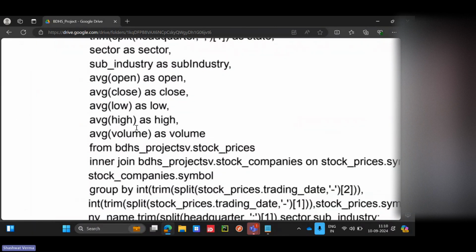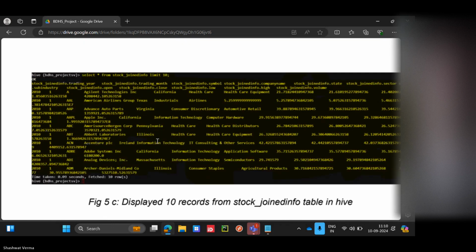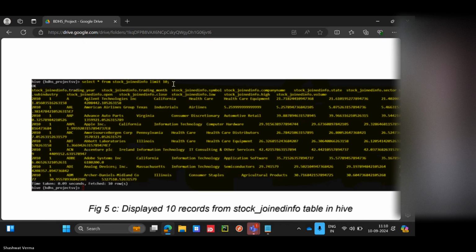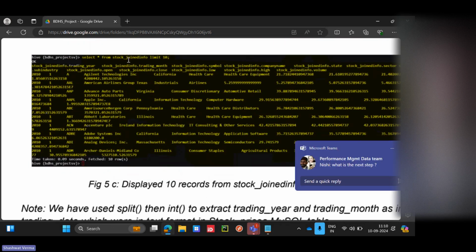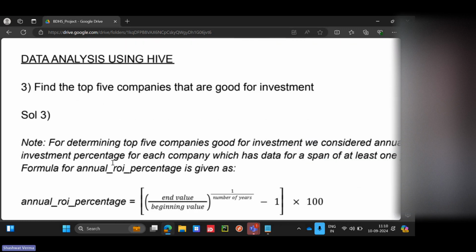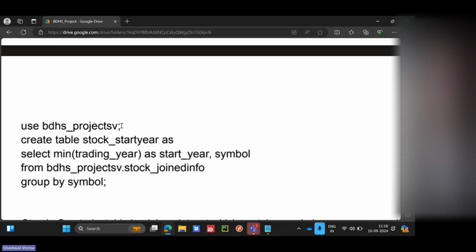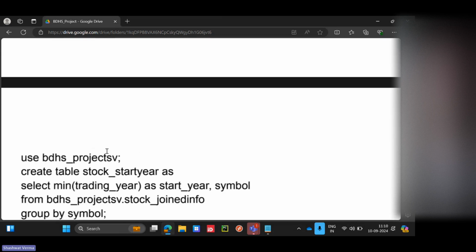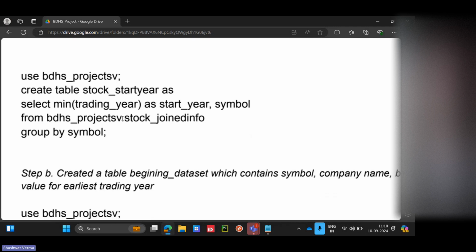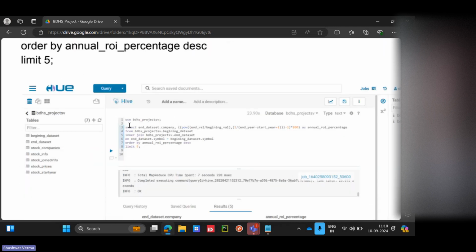So create table, Hive table. We have to first create the tables. So this is the create table, and then you can see select star. We are doing SQL only everywhere. Select star from stock joined info limit 10 displays 10 records. Now to display the top 5 companies, we give the same kind of query, with create, select, group by. Query only I gave.